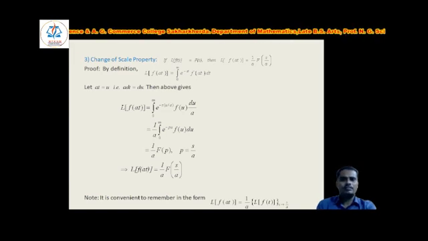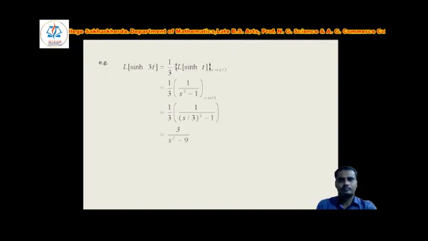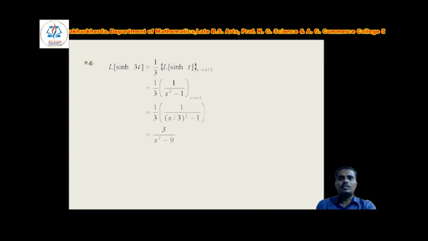Note that it is convenient to remember Laplace of f of at equals 1 by a into Laplace of f of t, where s changes to s by a. Now the example on this property, that is Laplace of sin hyperbolic 3t, that is equal to 1 by 3 into Laplace of sin hyperbolic t, where s changes to s by 3.